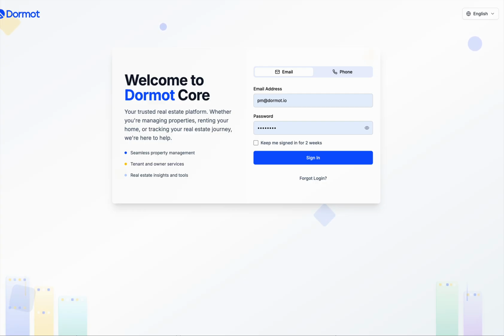It's pretty much overwhelming, the amount of properties that one person can have. What we have done is that we have created a dashboard that simplifies the entire process of property management for your employees, and makes it easy for them to know what they need to do and manage the tenants and residents that are in those properties. So let's log in to our application as a property manager.